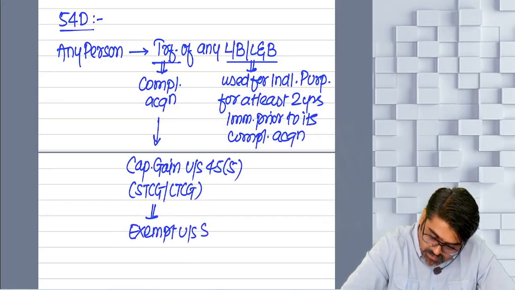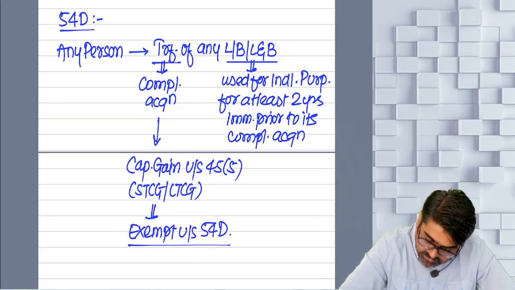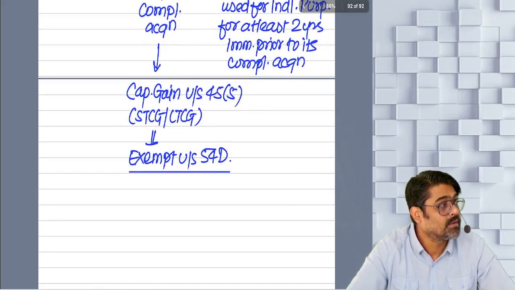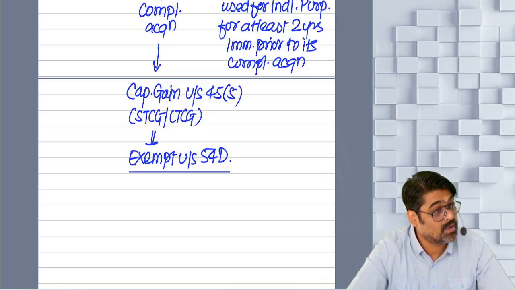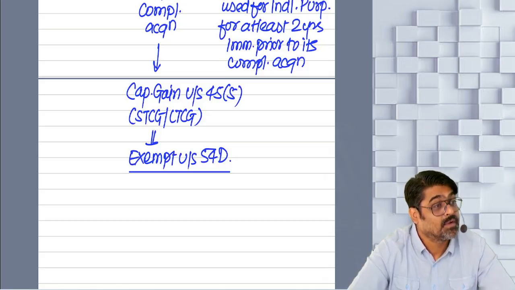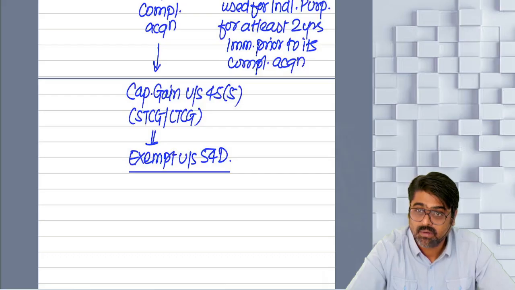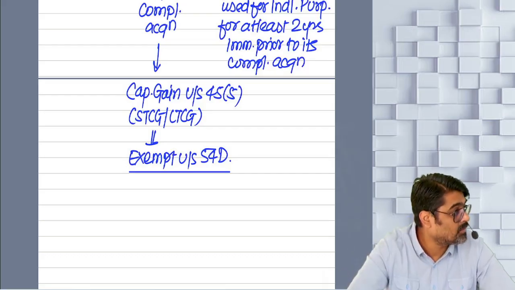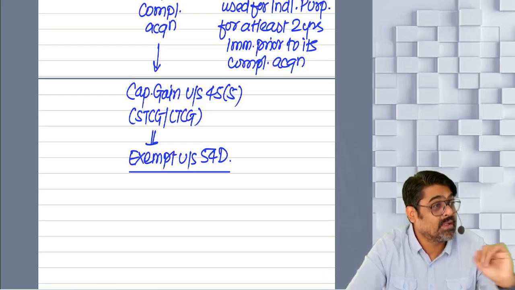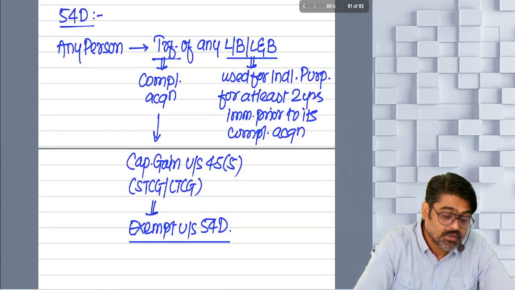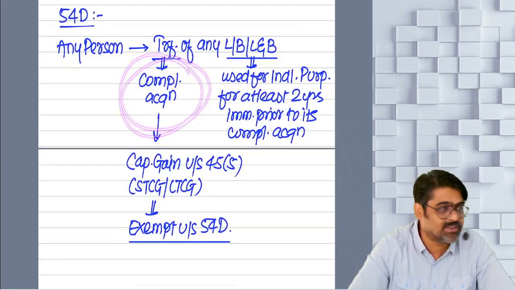Exempt under section 54D. But to take this exemption, you will have to invest. Where are you going to invest? In new land, building or land and building. Purchase of new land or building or land and building, or construction of a new building for industrial purpose. Yes or no? Or you can also deposit in the CGD account, because the time will be within 3 years from the date of transfer, no? Compulsory acquisition, no.